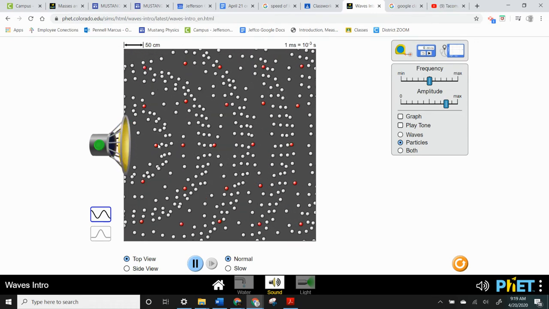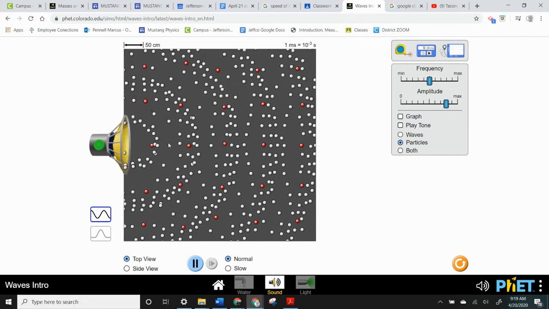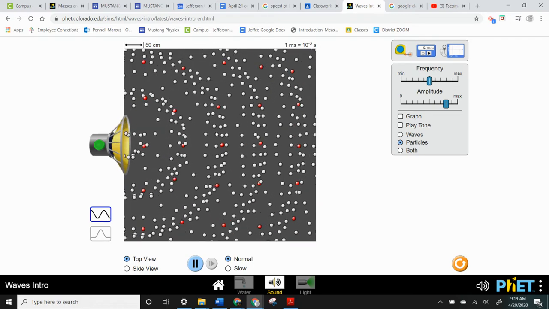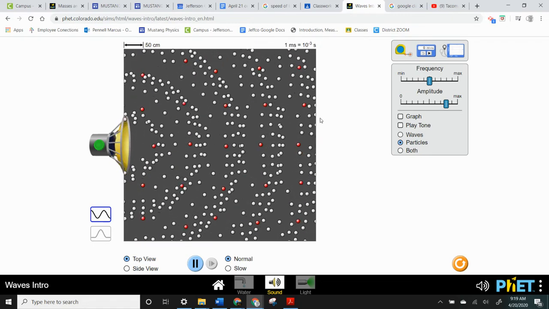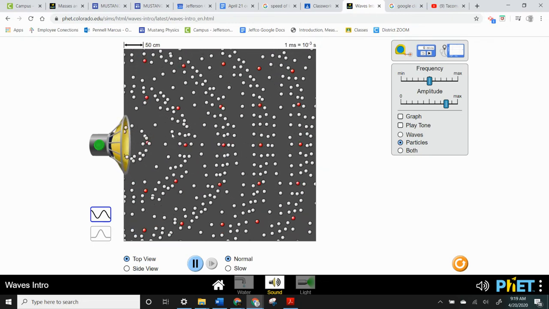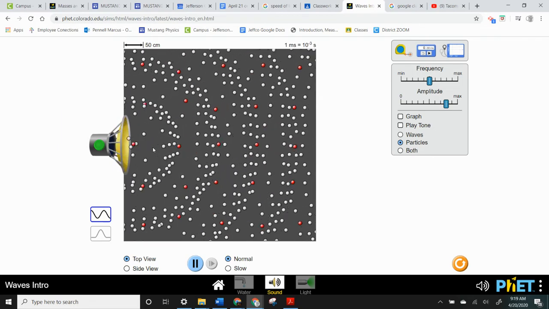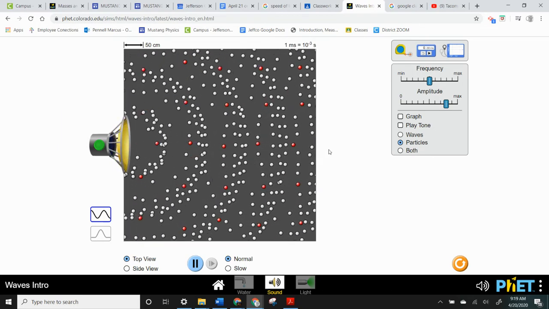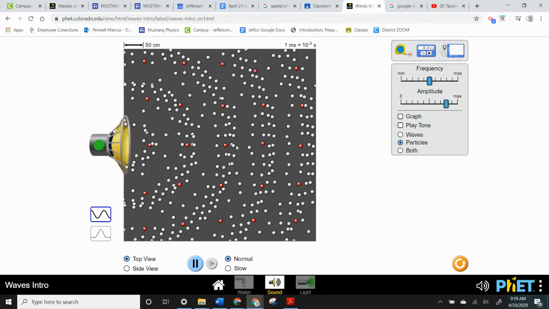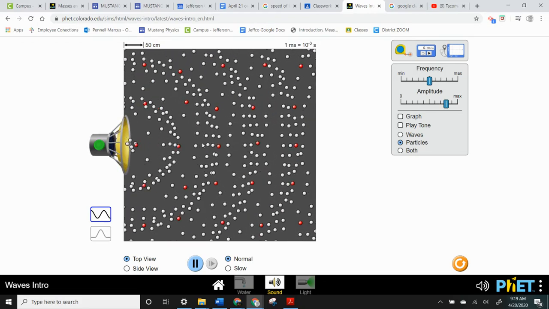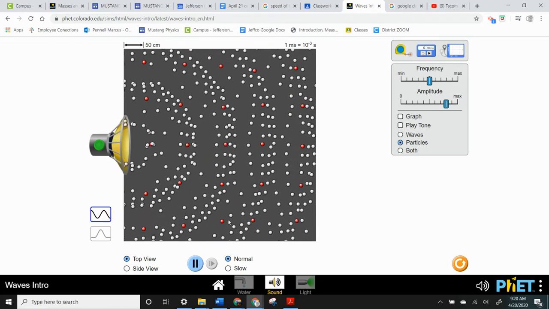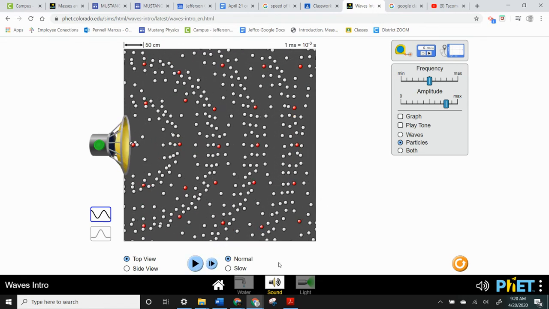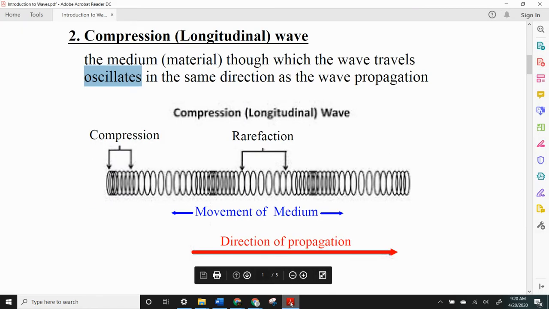But the idea is that the air molecules are colliding into each other, and it's where the air molecules are colliding that actually gets transmitted as a wave. There's no more air molecules off to the right than there were off to the left. This is an example of a compressional or longitudinal wave. If you watch any one particular molecule, it vibrates back and forth parallel to the direction that the wave travels. All right, let's head back to the notes here and learn a little bit more.